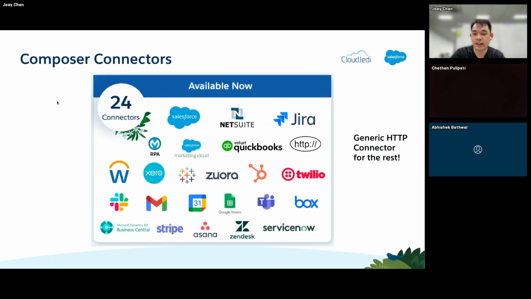So this one's outdated. We actually have connections with some of the popular applications. So we have NetSuite, we have Marketing Cloud, we have Jira. So you can, in a way, send messages depending on certain conditions. And take note, it doesn't necessarily have to originate within Salesforce. You could have certain things happen.